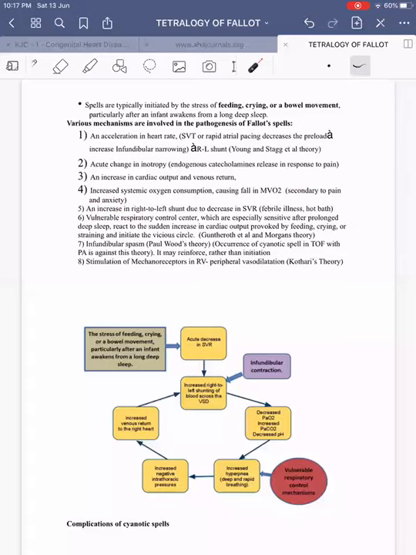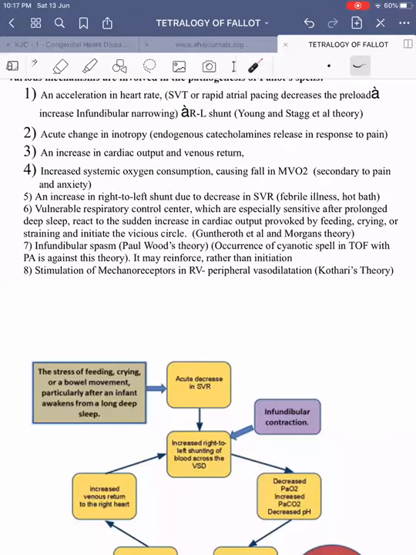And increase in the right to left shunt due to decrease in SVR, like fever, hot bath. All these factors will lead to systemic vasodilatation, causing decrease in the SVR and thereby predisposing to right to left shunt. Then the vulnerable respiratory center theory, which was given by Guntheroth and Morgan et al.